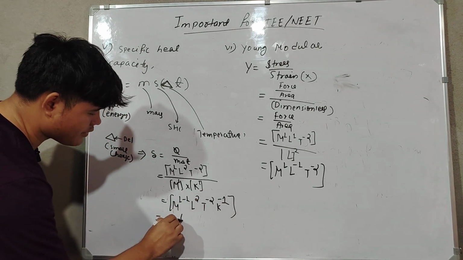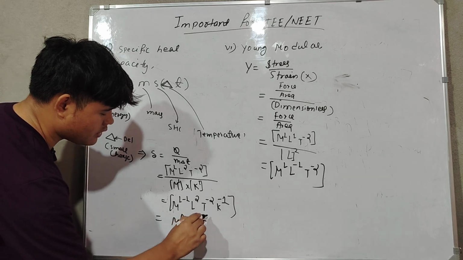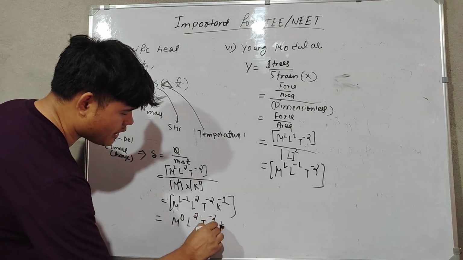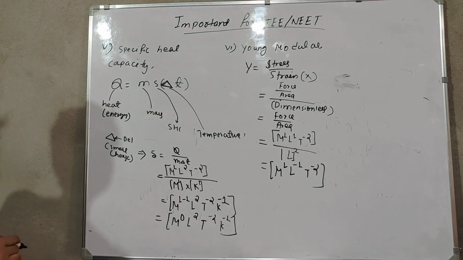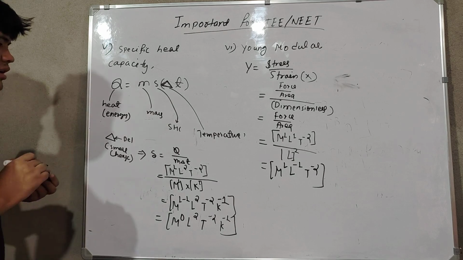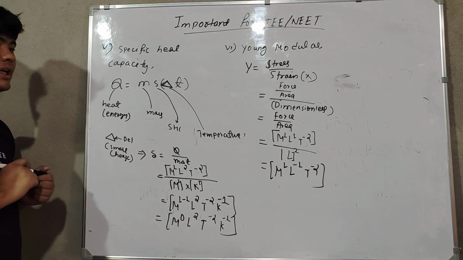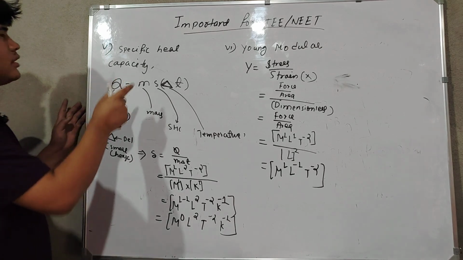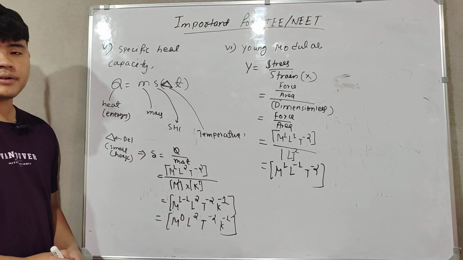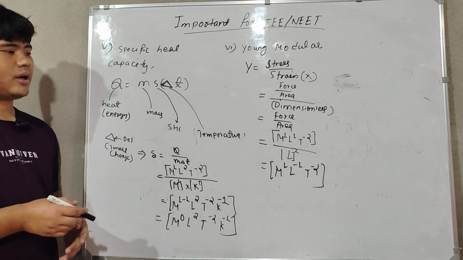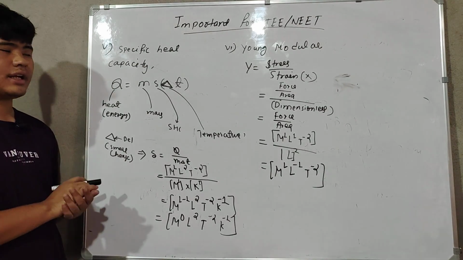So M¹ L² T⁻² K⁻¹. This is the dimension of specific heat capacity, and it's also very important. It comes again and again. So all these 6 I gave are very important. Now you have to practice them again and again, and this one is not enough.